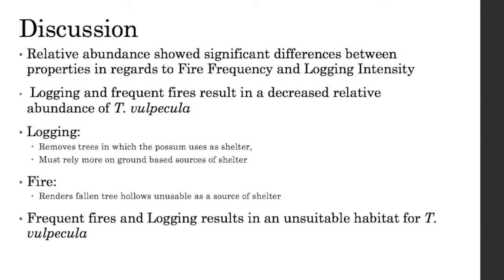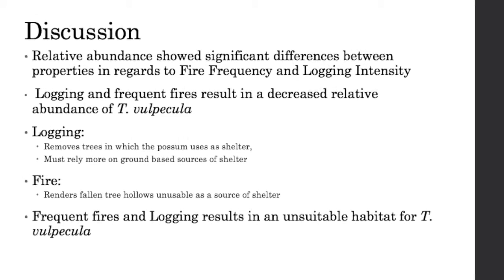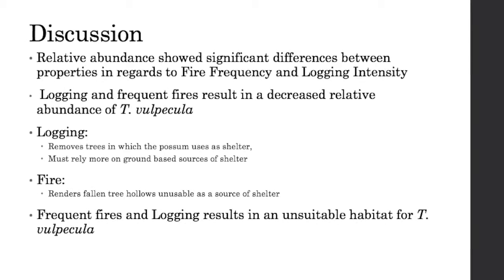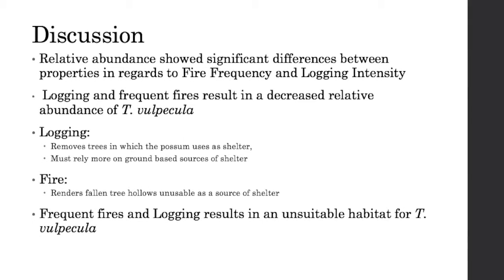Fires also contribute to the reduced relative abundance as they would remove most ground-based sources of shelter, further reducing habitat suitability. In conclusion, it is important to understand how certain species populations are influenced by any kind of property management practices in order to effectively improve wildlife management.